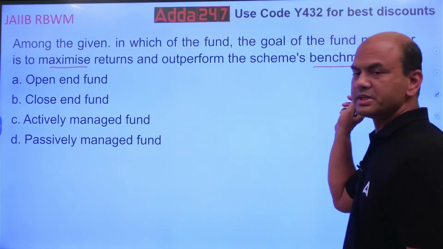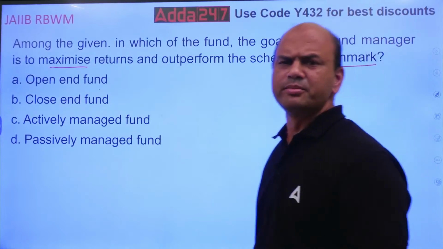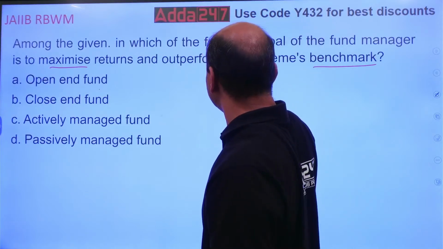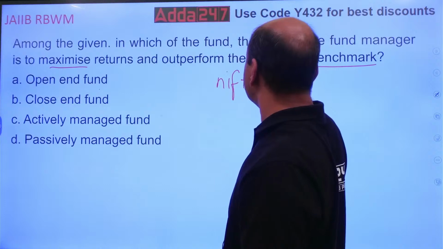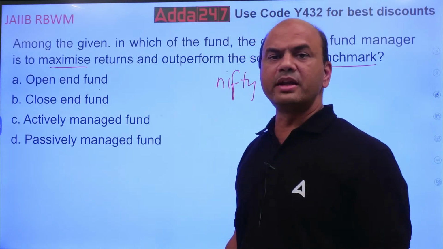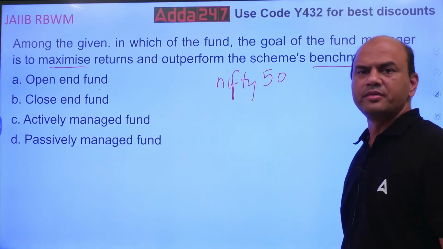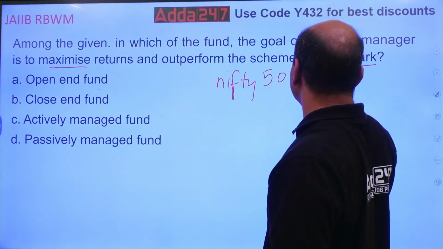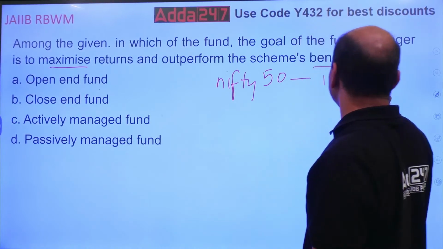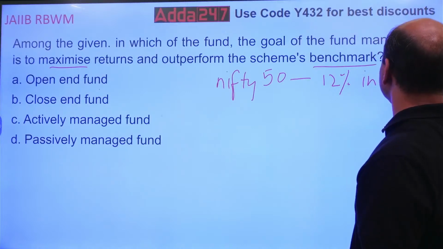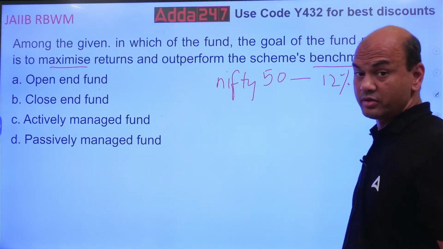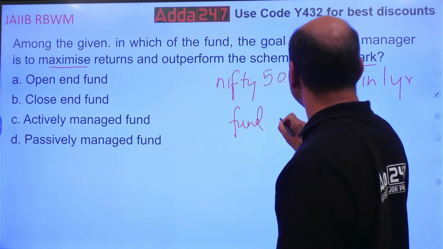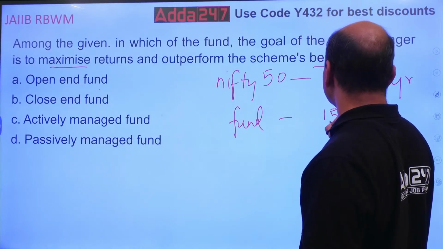and beat the benchmark? Many of the benchmarks of mutual funds are Nifty 50, generally. So what does beating the benchmark mean? Suppose Nifty grows by, let's say, 12% in 1 year, then your fund should grow by at least 15%, more than that.